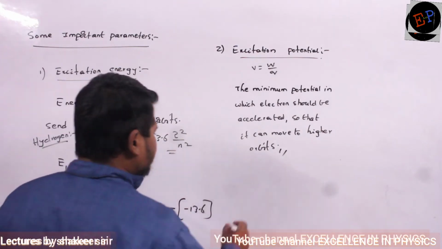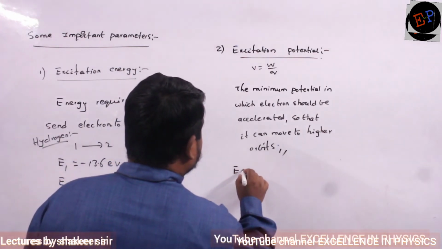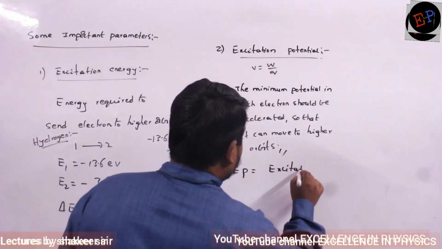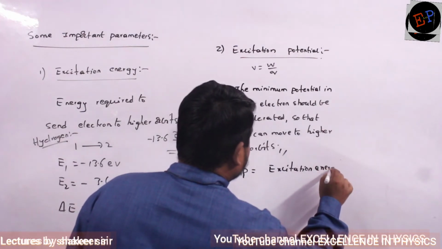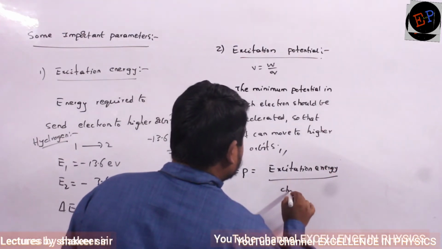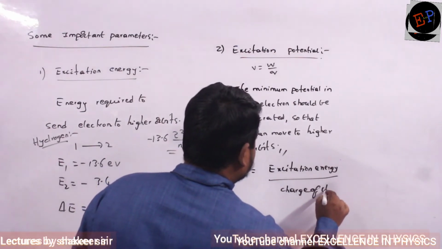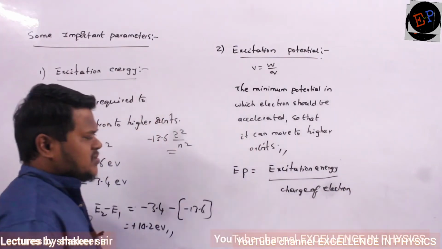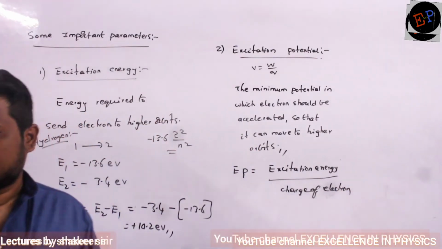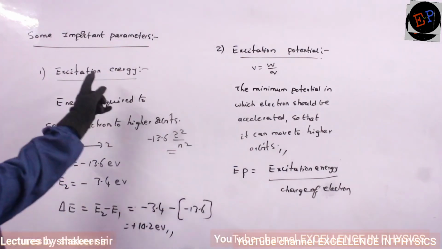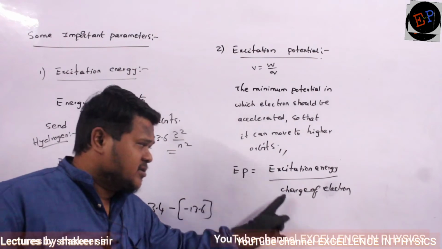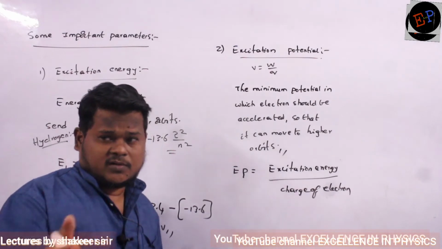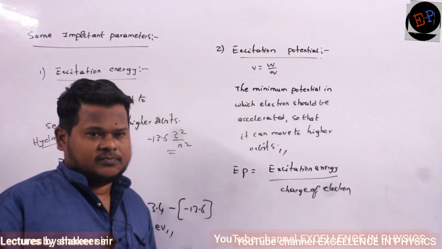And how can I calculate excitation potential? Okay, ma, very simple. Excitation energy divided by charge of electron. This is the method of calculating excitation potential. Understood? First of all, we studied excitation energy, no? That excitation energy you just divide by charge of electron. Then electron volts converts into volts. Are you able to understand?